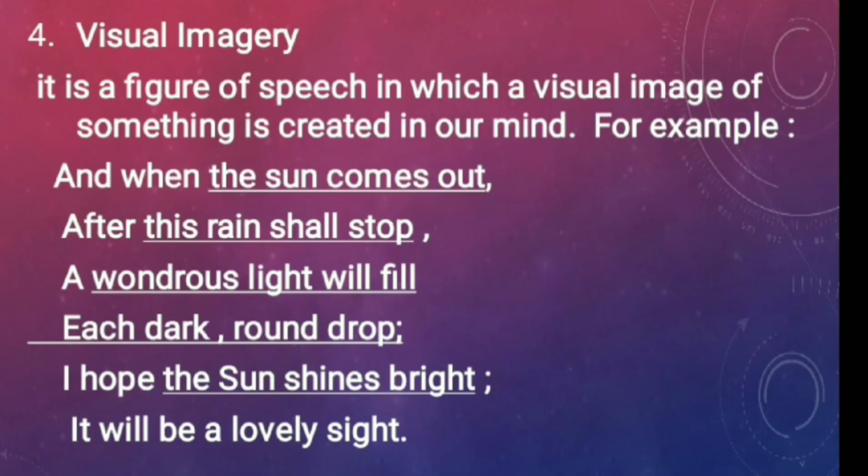So each round, these are the words, when we read the poem, an image was created in our mind. So that is called a visual imagery. I hope you have understood this visual imagery. When we read the poem, a picture was created in our minds. That picture is called a visual imagery. So the whole poem is basically based on visual imagery.